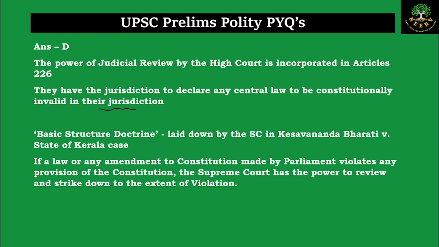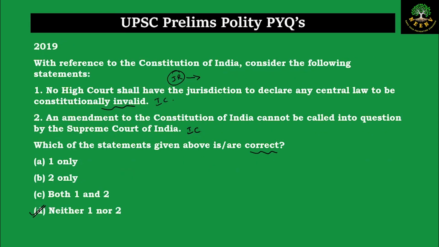The court said that the Parliament can amend the Constitution, but keeping in mind the basic structure of the Constitution. You cannot violate the basic structure of the Constitution. And if you are violating it, the court, using the powers of judicial review, will strike down the amendment to the extent of the violation. Hence, both statement number 1 and 2 were incorrect. Answer will be D, neither 1 nor 2.